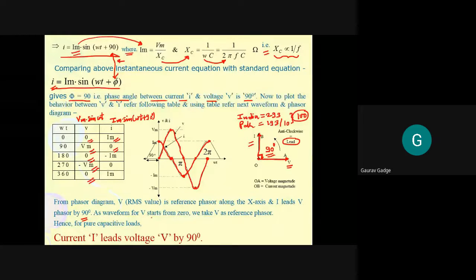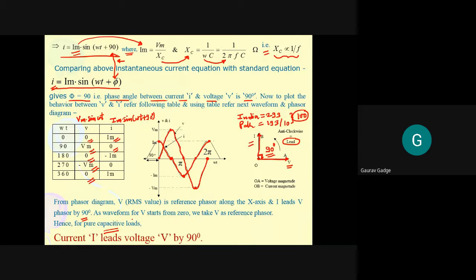As the waveform for voltage starts from 0, we take voltage as the reference phasor. Hence, for pure capacitive loads, current leads voltage by 90 degree.